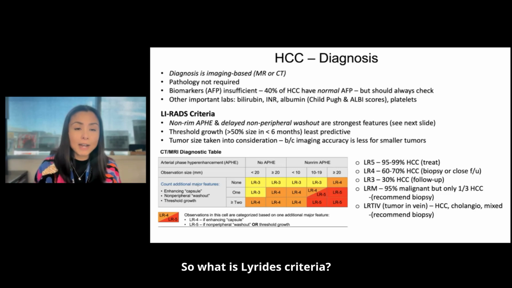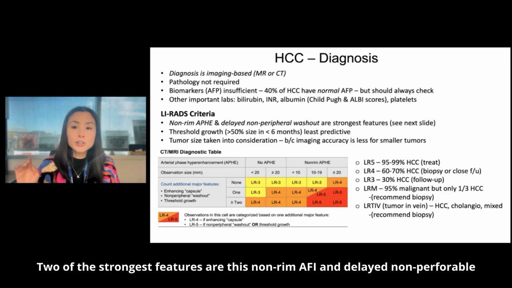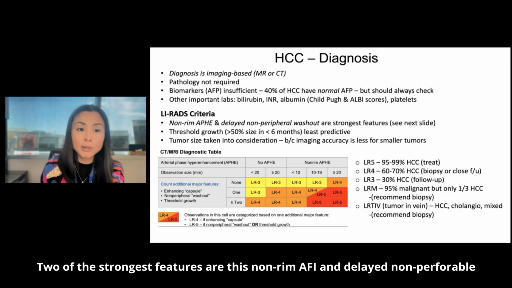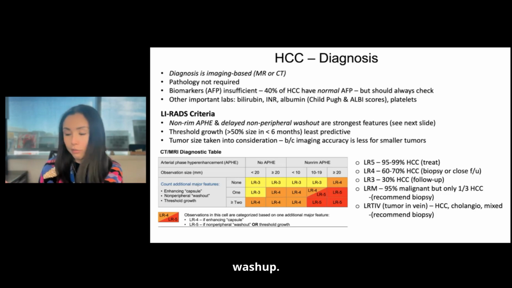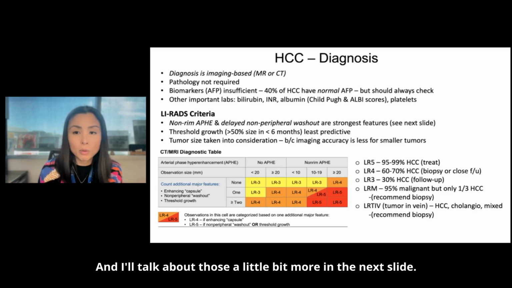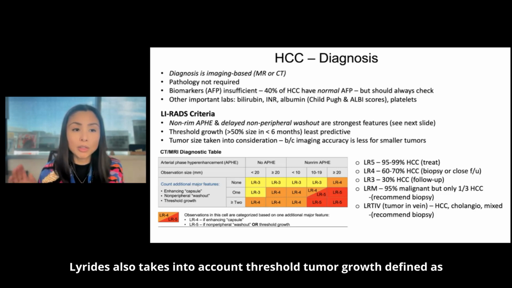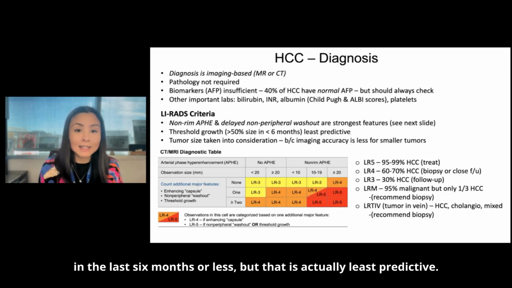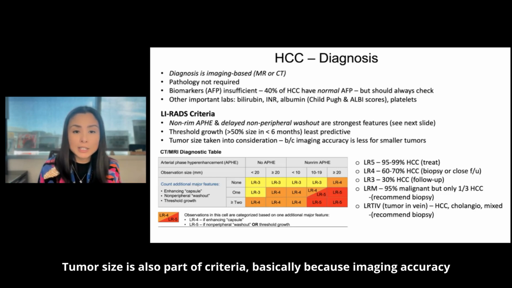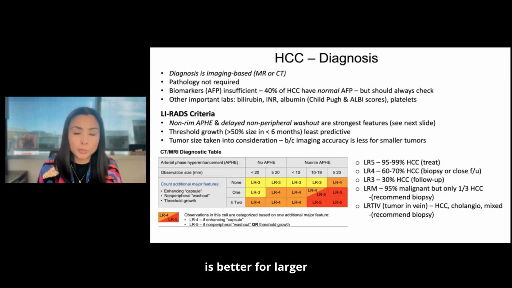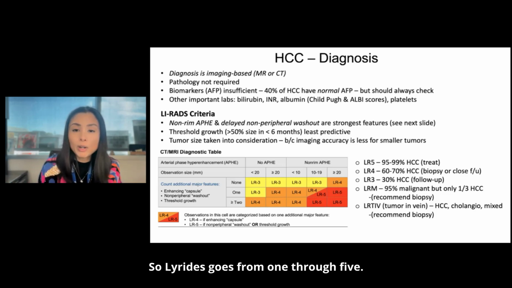So what is LIRADS criteria? Two of the strongest features are non-rim APHE and delayed non-peripheral washout. I'll talk about those a little bit more in the next slide. LIRADS also takes into account threshold tumor growth, defined as greater than 50% size in the last 6 months or less, but that is actually least predictive. Tumor size is also part of criteria, basically because imaging accuracy is better for larger tumors. So LIRADS goes from 1 through 5.